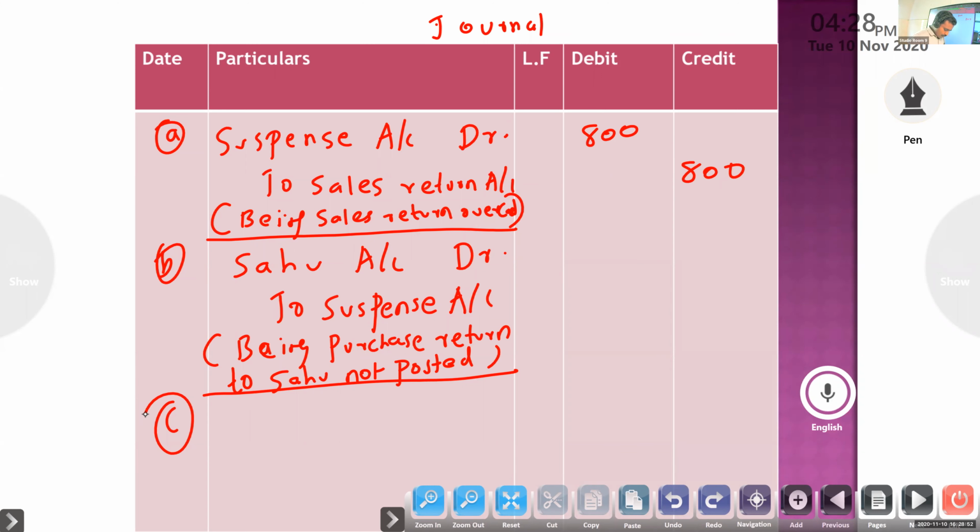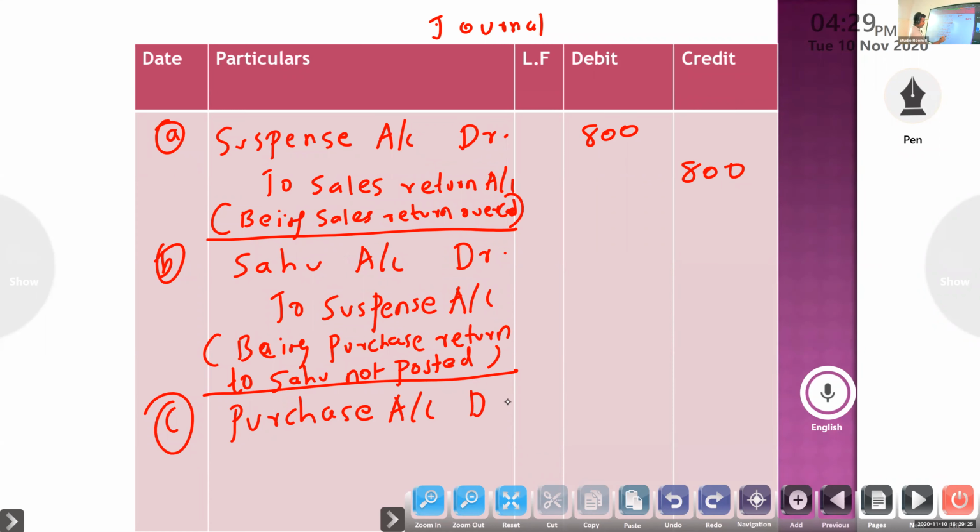Next, goods purchased on credit from Narula, rupees 4,000, though taken into stock, but no entry was passed in the books. So you write the entry. Purchased goods from Narula: purchase account to Narula.